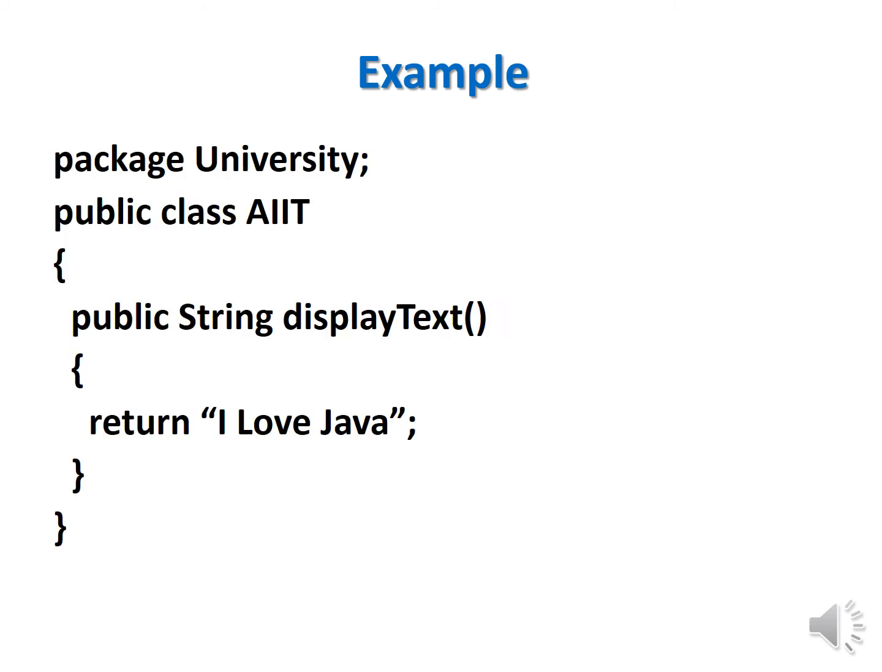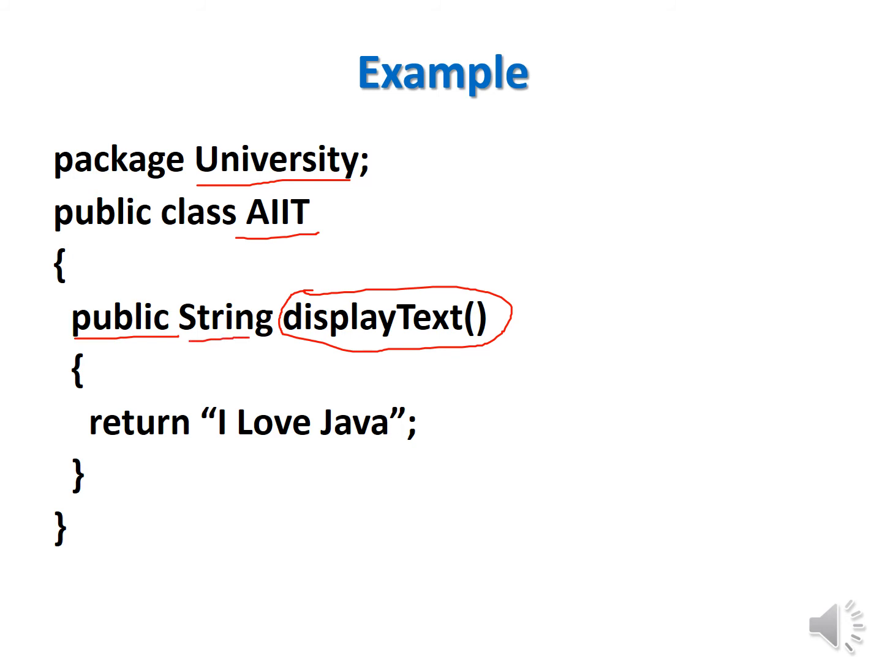Now see that. In this program, university is a package. So I'm giving the name of the package as university. And in this package, I have created one public class AIIT. And within that public class, I have created one method that is displayText. This is a method. So what is this displayText? It's a public method. And what is the return type of display?